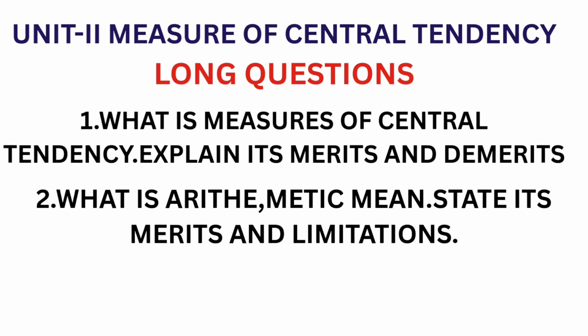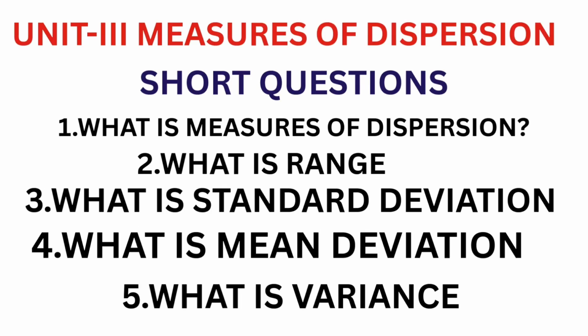Now Unit 2, long questions. First is, what is Measures of Central Tendency? Explain its merits and demerits, 100% important question. What is arithmetic mean? State its merits and limitations, very important. Students, in Unit 2 you will get problems, but if he asks the theory, then definitely from these 2 questions you will get the theory questions in the examination.